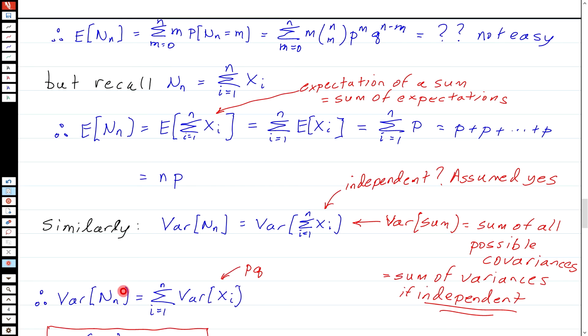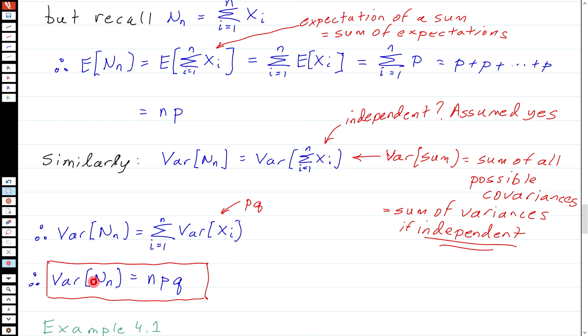So basically, the variance of n sub n becomes the sum i equals 1 to n of the variance of xi, and we saw that each of those was p times q. So I got p times q plus p times q n times, and that means that the variance of n sub n is just npq. And you should remember this one because we're going to see this again later when we're talking about statistics. It comes into play when we have variances of averages, for example.